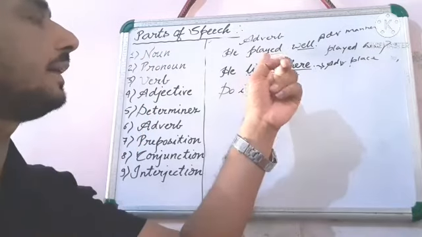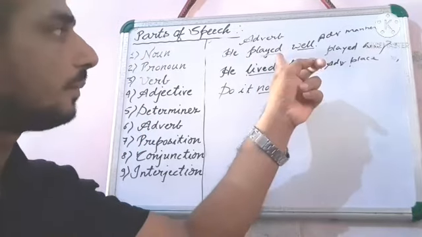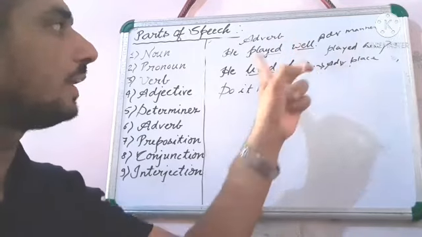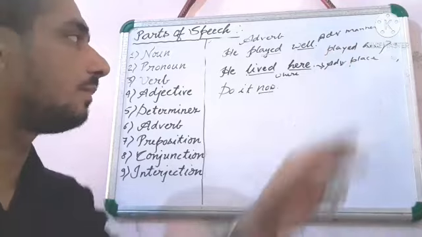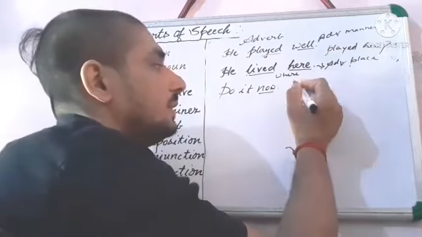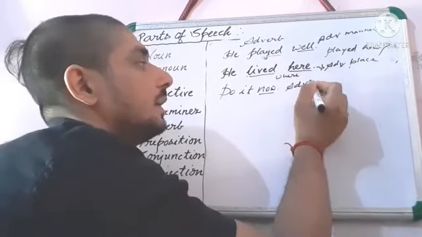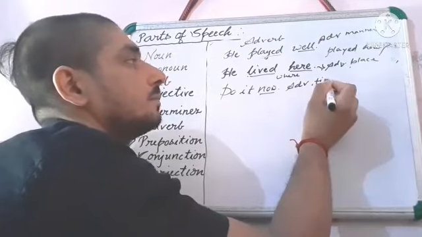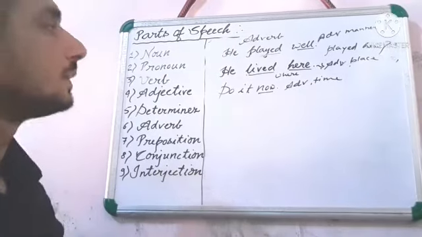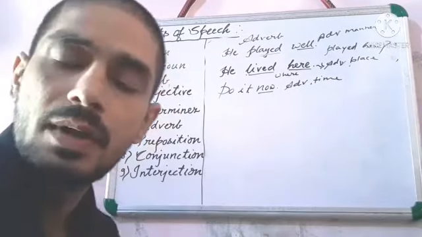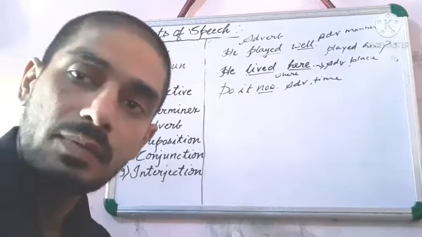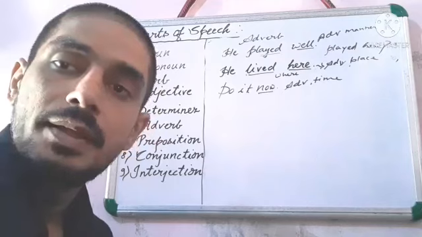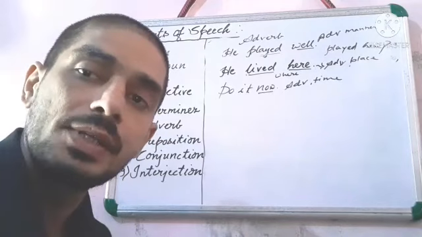You know that it tells about the verb played. Played how? Well. Lived. The verb here is lived. Where? Here, adverb of place. And now is here adverb of time. Understand? You are also getting adverb of other types. We will read in further classes adverb of frequency, adverb of quantity, etc.